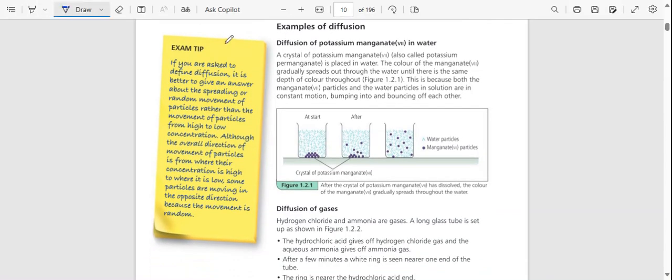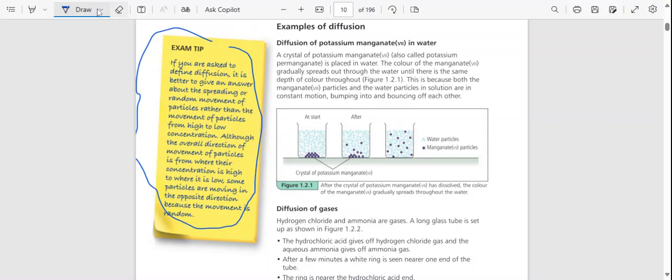Let's read that tip. If you are asked to define diffusion, it is better to give an answer about the spreading or random movement of particles rather than movement of particles from high to low concentration. Although the overall direction of movement of particles is from where the concentration is high to where it is low, some particles are moving in the opposite direction because the movement is random.